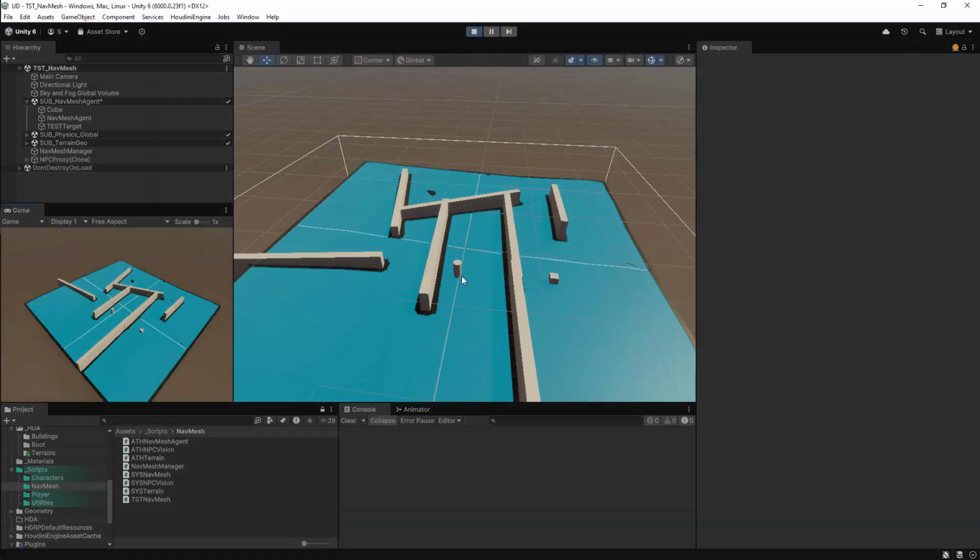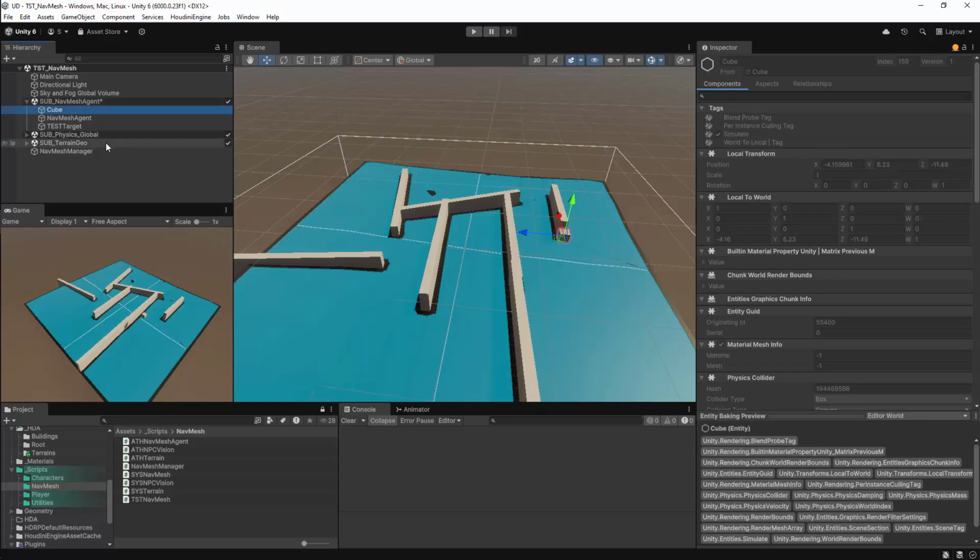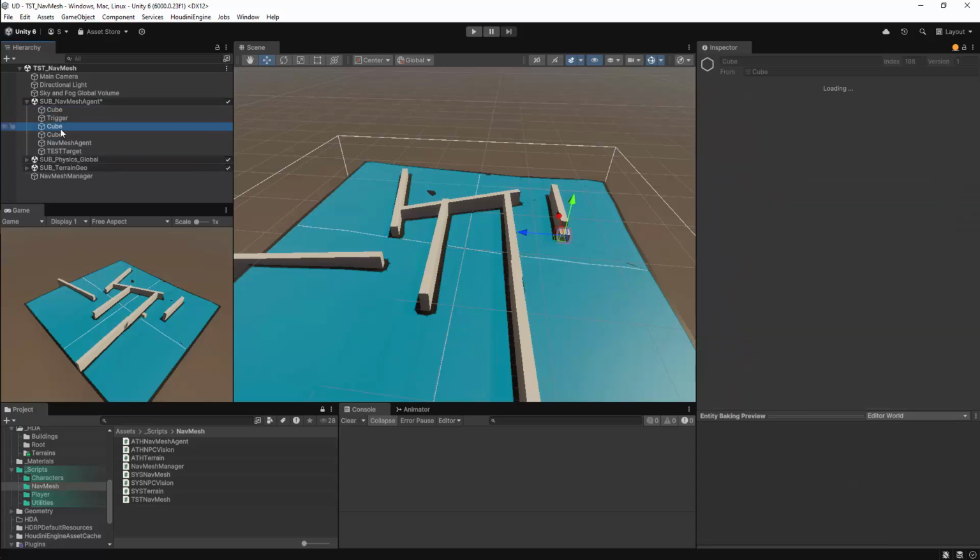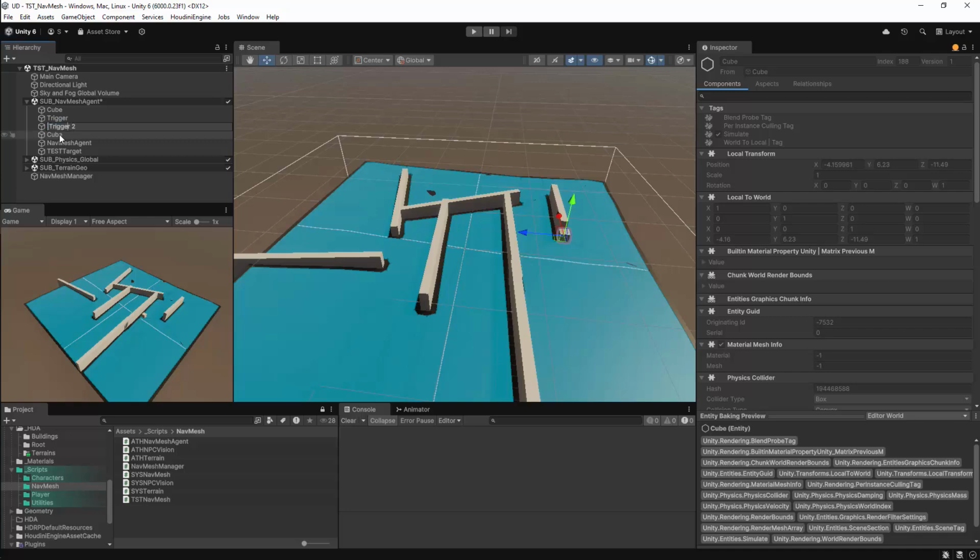If we look at our scene, we currently have a NavMesh agent that is moving along the NavMesh. We also have a test physics object which will fall and collide with the ground. I'll be making a couple of adjustments to the scene before we begin. I'll begin by duplicating our test cube. I'll make 3 copies of the cube. These, however, will not be used to test the physics. Instead, we're going to use these to test our character. So I'll name these Trigger, Trigger 2, and Trigger 3.